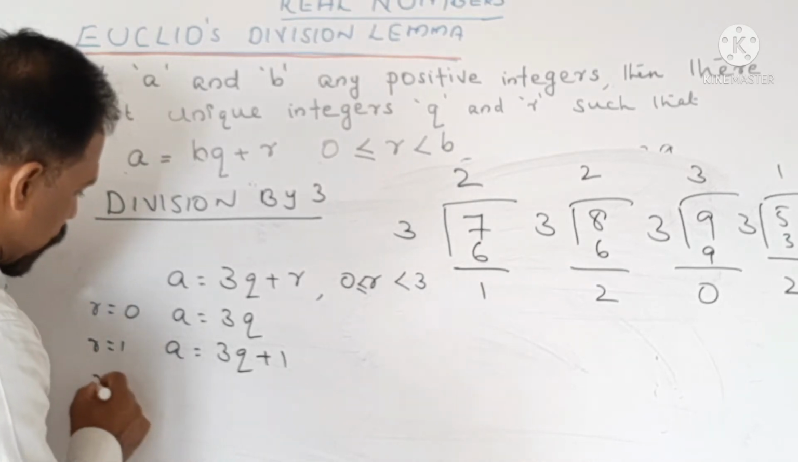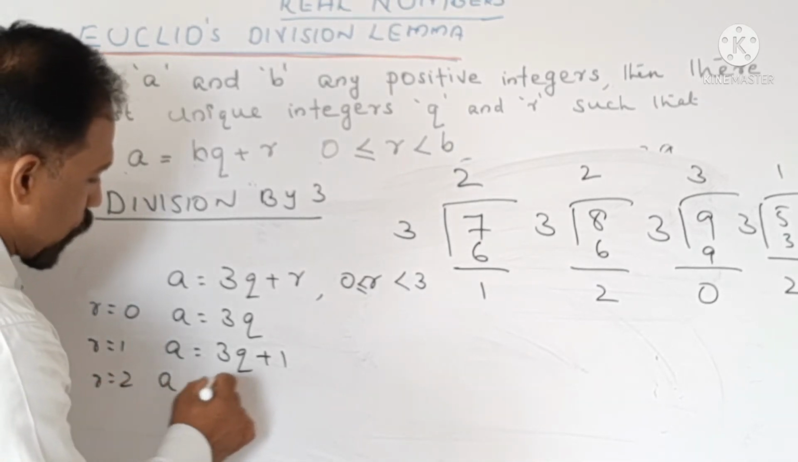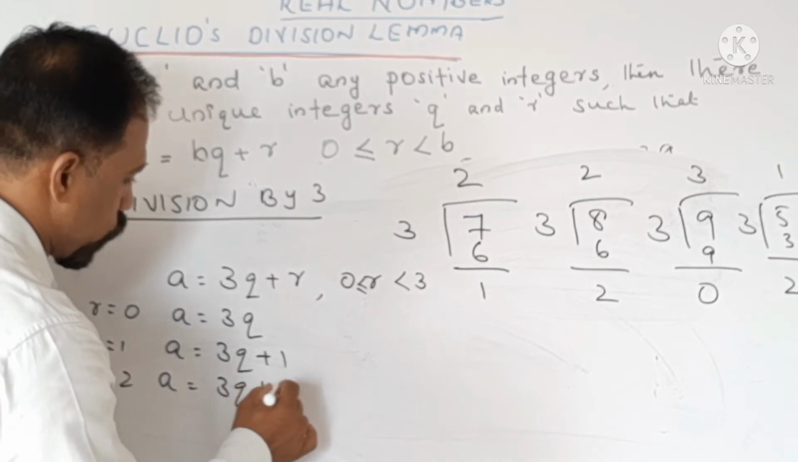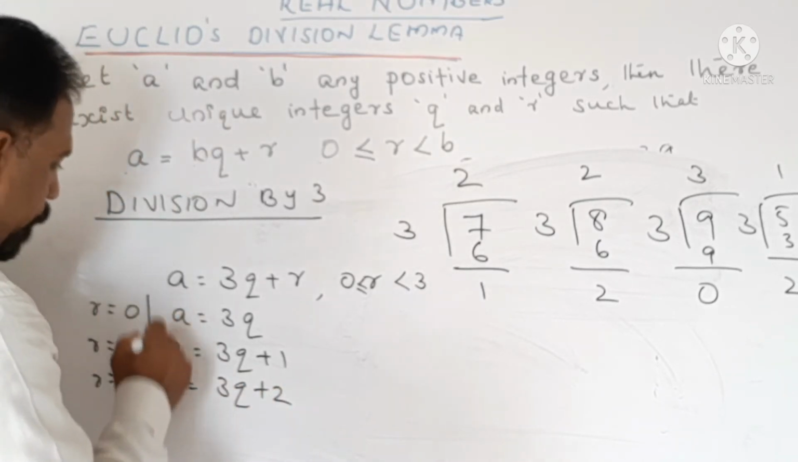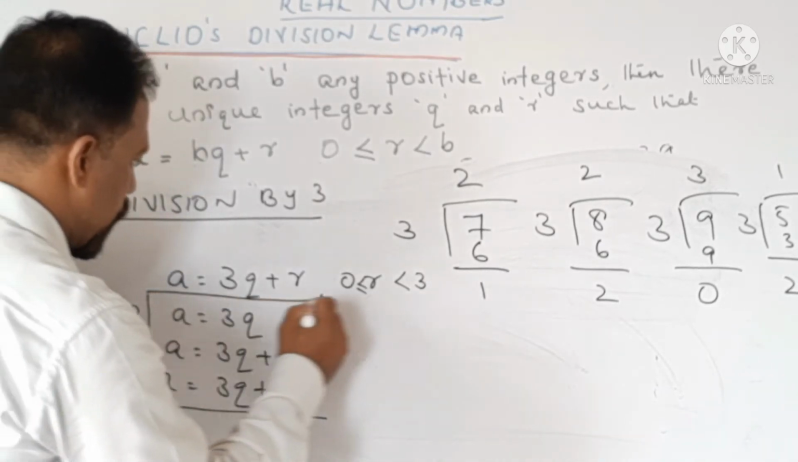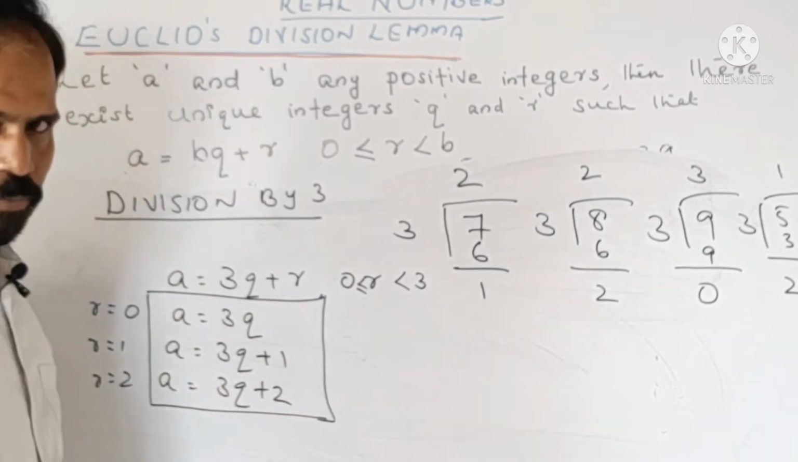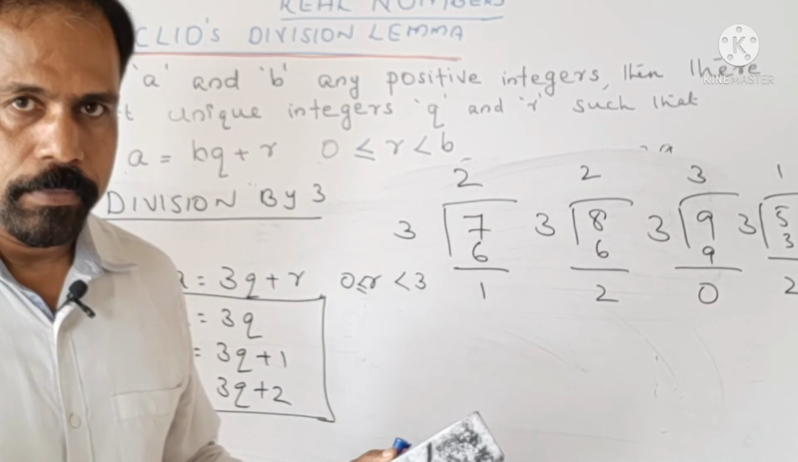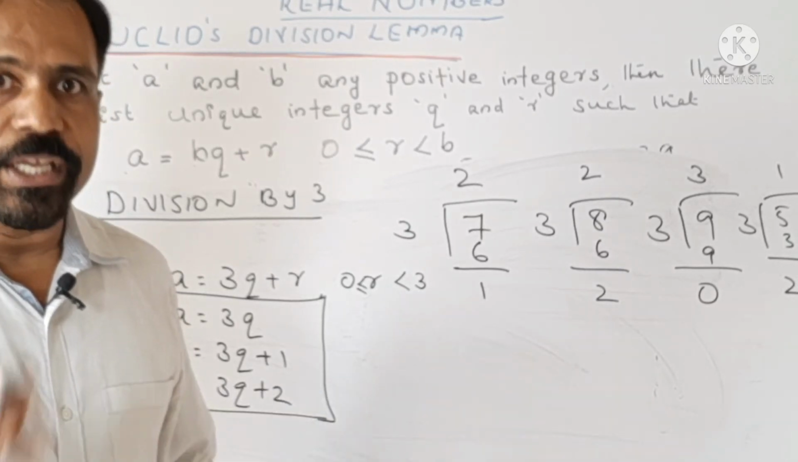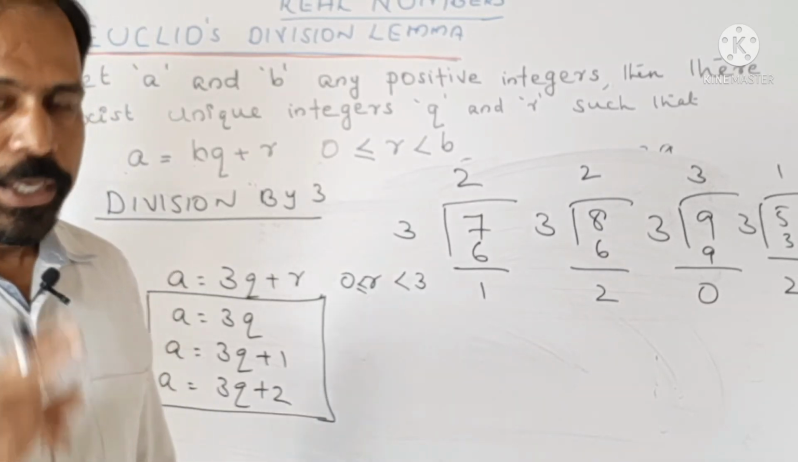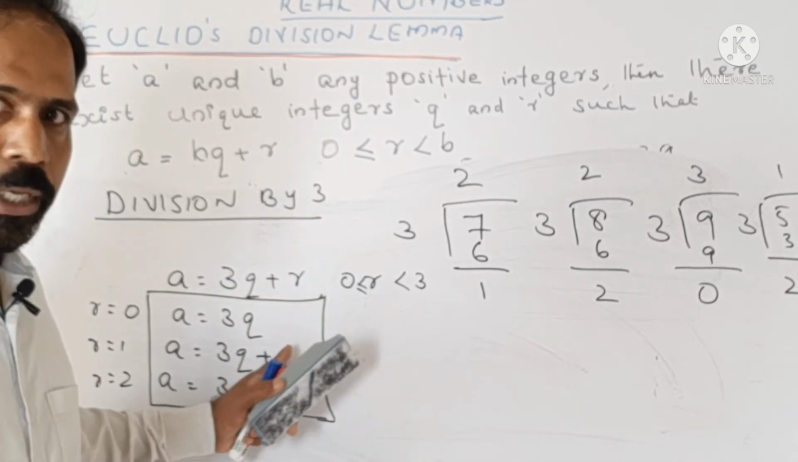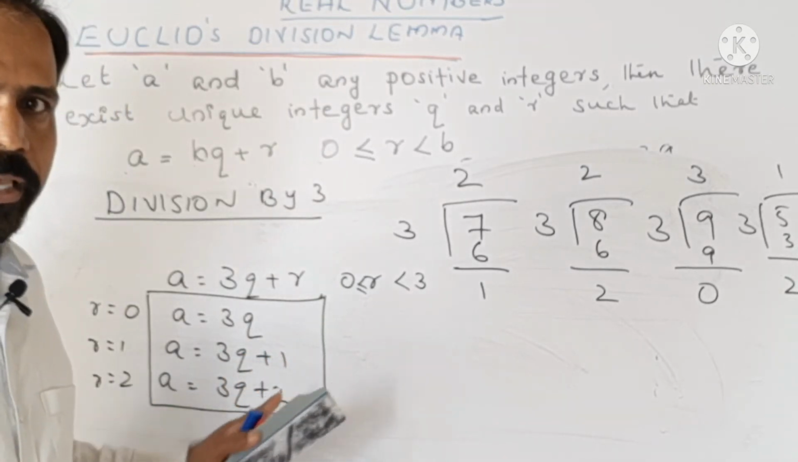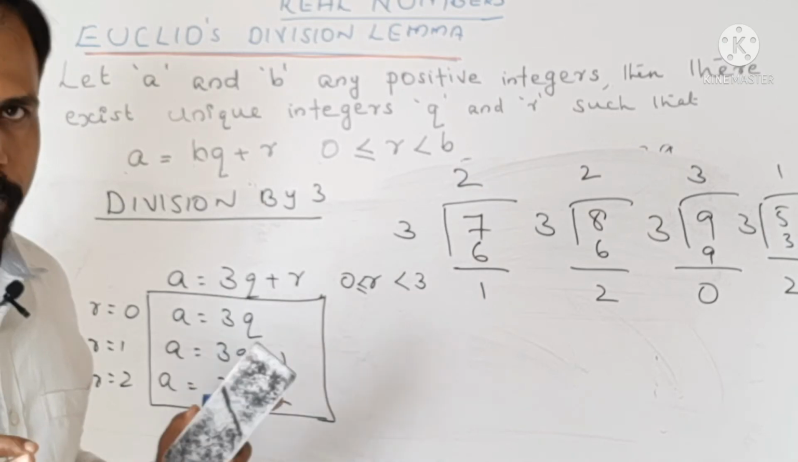When r is equal to 2, a is equal to 3q plus 2. So I can represent all integers, all positive integers, in these 3 general forms: a is equal to 3q, a is equal to 3q plus 1, a is equal to 3q plus 2.